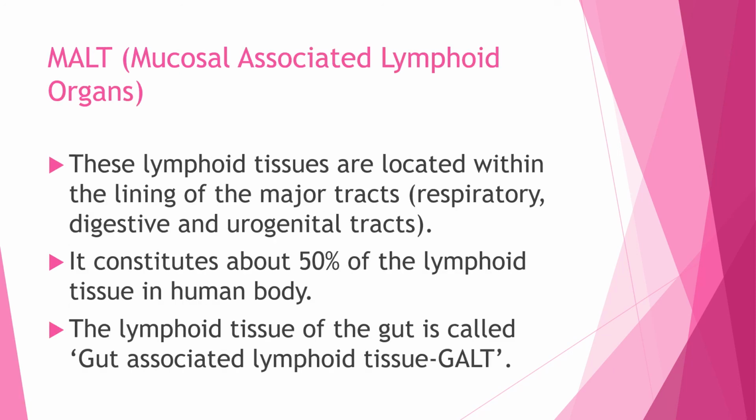MALT. What is MALT? MALT is very important. MALT is mucosal associated lymphoid tissue. These lymphoid tissues are located within the lining of major tracts like the respiratory tract, digestive tract, and urogenital tracts. It constitutes about 50% of the lymphoid tissue in the human body. And the lymphoid tissue of the gut, especially, is called gut associated lymphoid tissue.